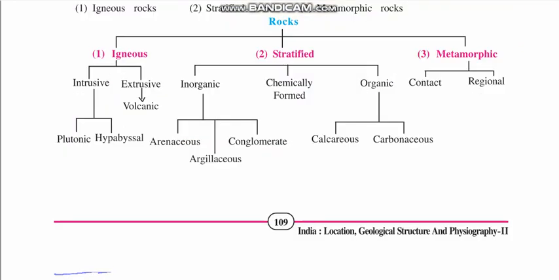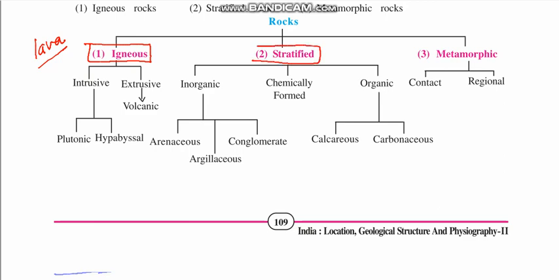Now let us study the rocks in detail. Igneous rocks are rocks which are made out of lava. These are the variations of it. Here you just have to read it. You don't have to remember them.